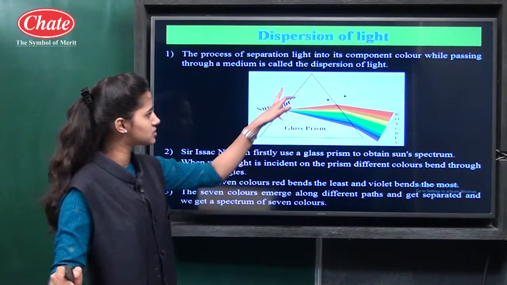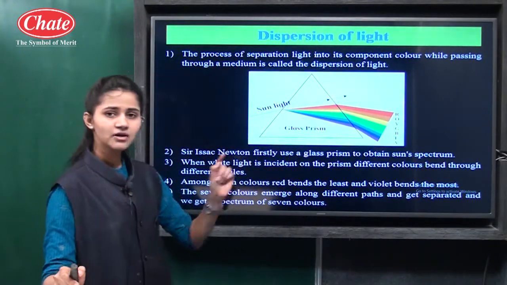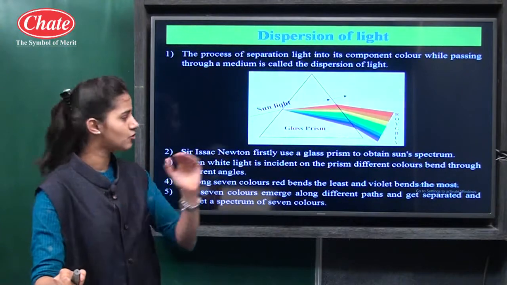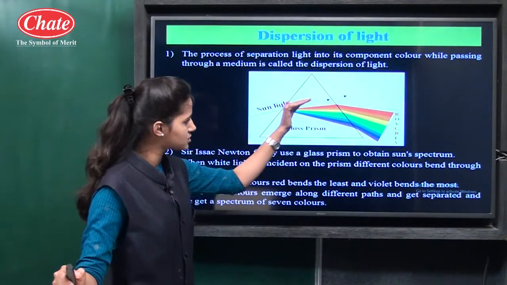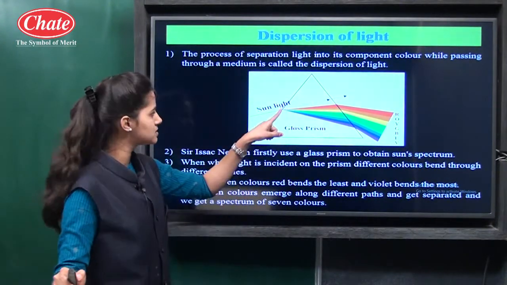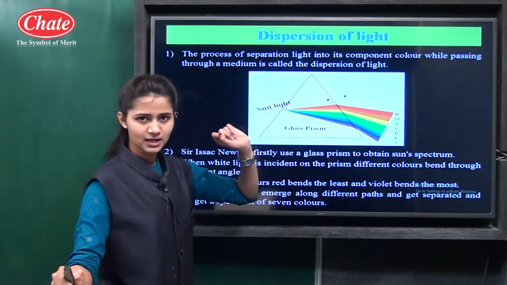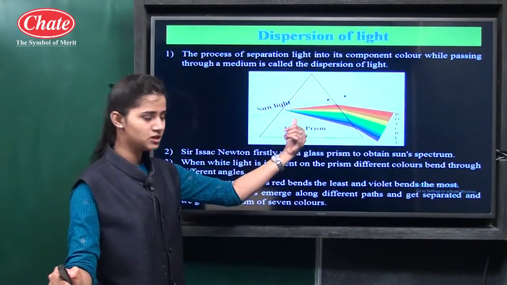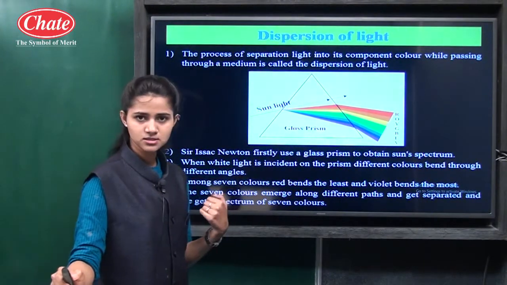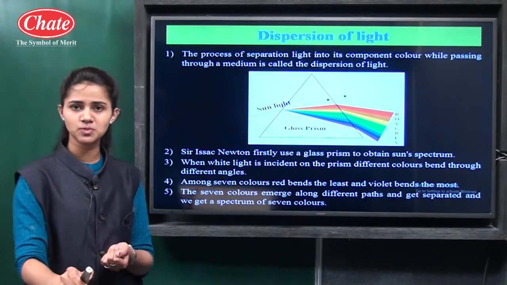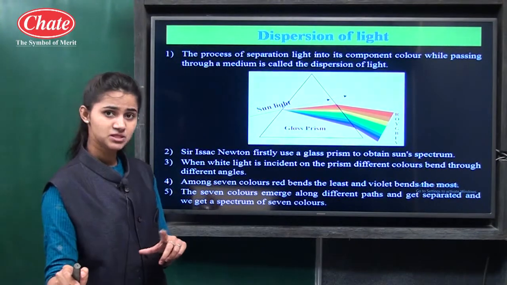This is a 3-dimensional glass prism. When a single ray of sunlight passes through this prism, the dotted line is the actual straight-line path of the light, but the medium changes here. This is air, this is glass, so definitely refraction will take place there. But what happens here?